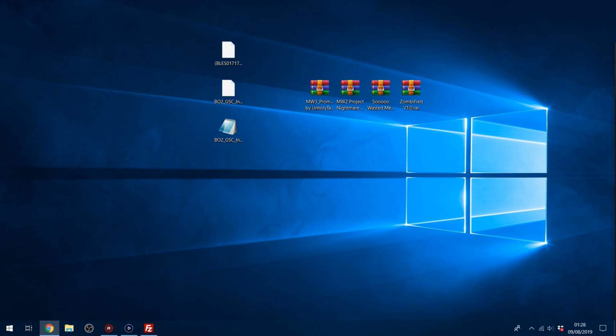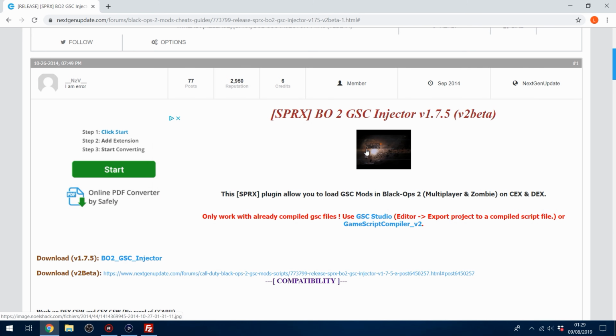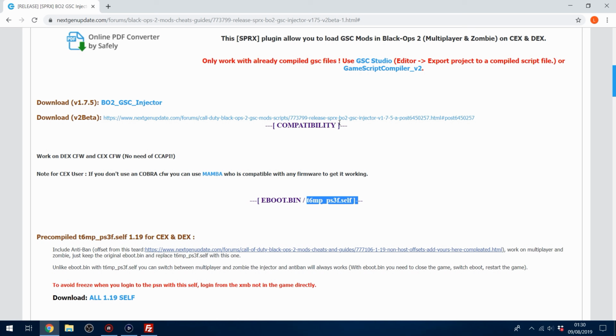Like if you want to switch to a zombie mod menu when you're playing zombies, and then switch to a multiplayer menu when you go to play multiplayer, you can do that with it, which is pretty cool. So to help explain it, I'm just going to put the post up here that will be linked in the description, which is the post for the GSC Injector. Now I know this is not the best GSC Injector to use. I'm just using this one right now because it's not an RPC GSC Injector.